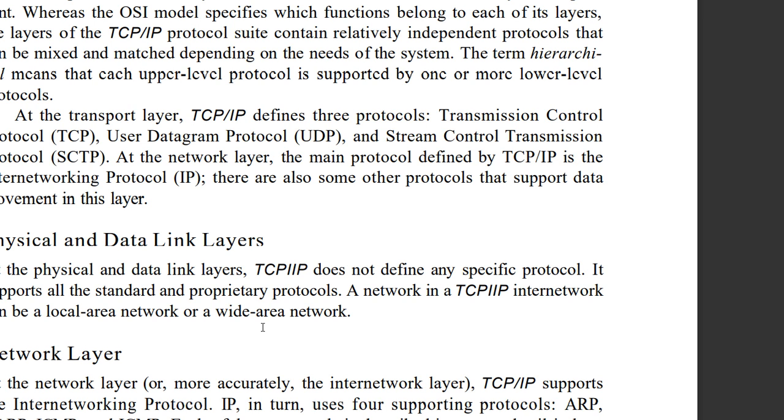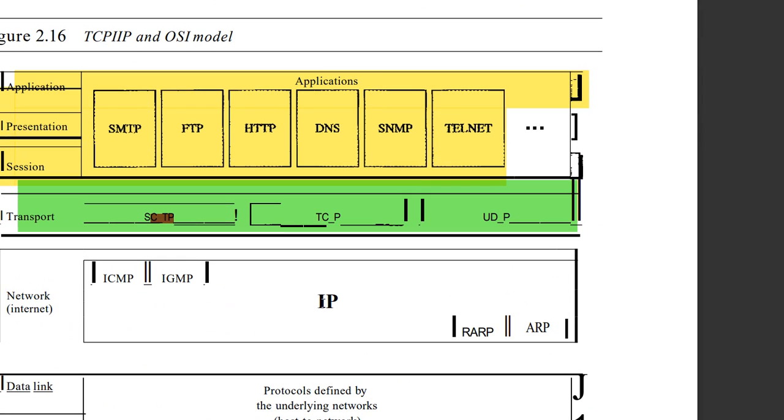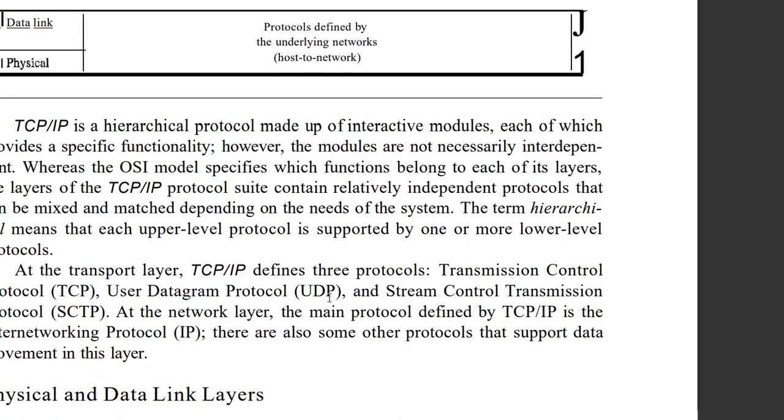At the network layer, the main protocol defined by the TCP/IP is inter-networking protocol, or we can call it as the internet protocol also. Inter-networking protocol and internet protocol both are same, IP. So you can see now network layer IP we have used. See, this is IP. This is IP, internet protocol.